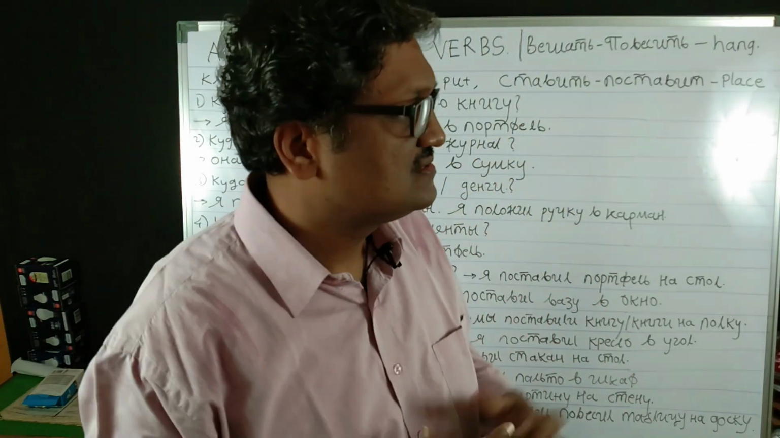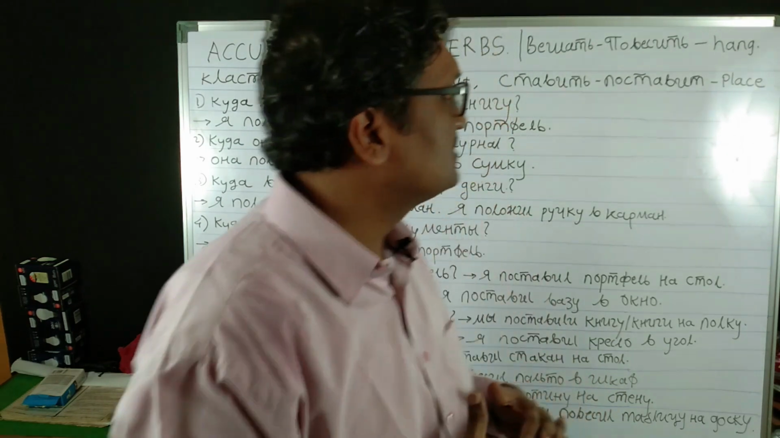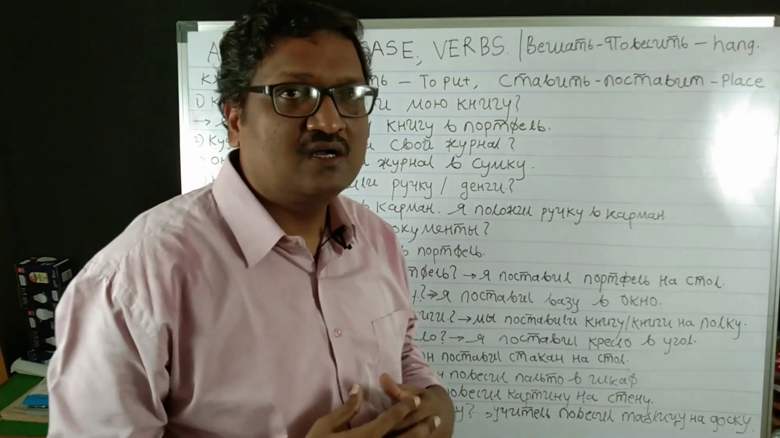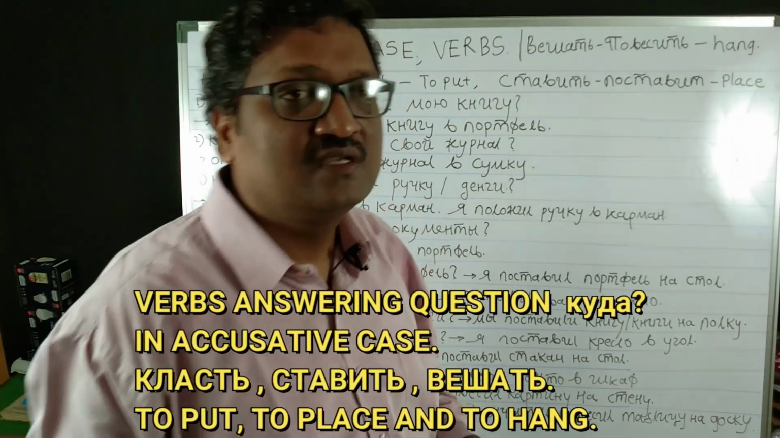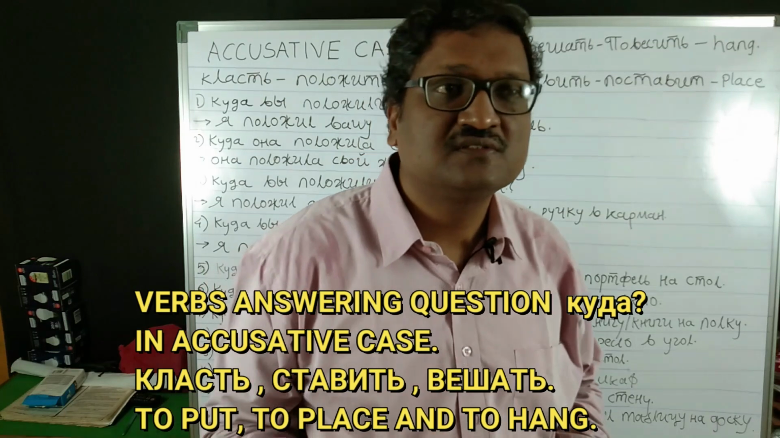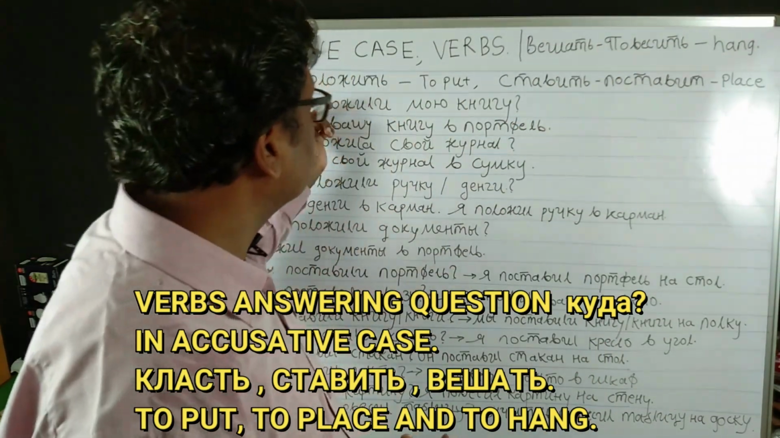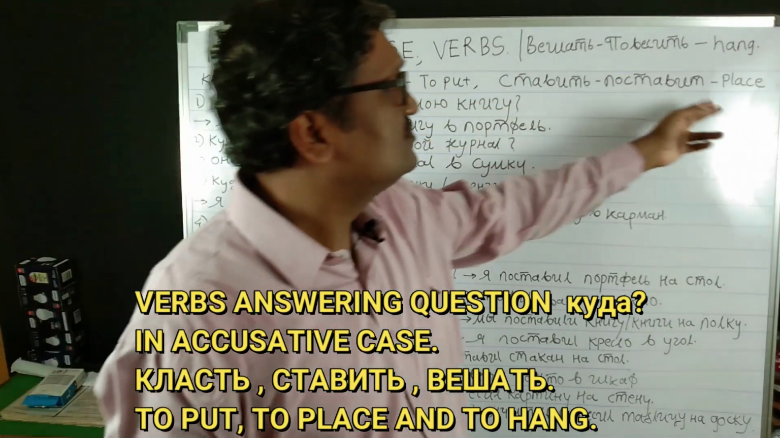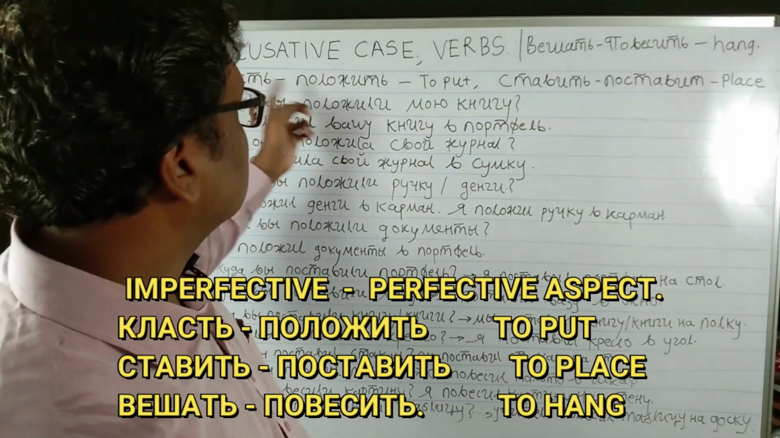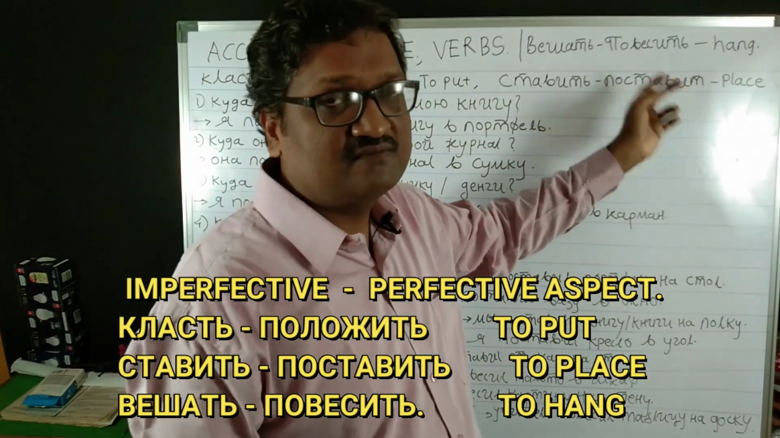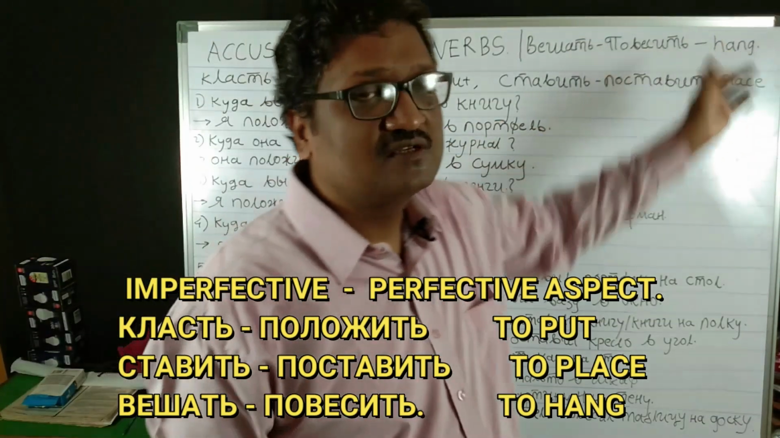This video is about some specific verbs which come in the accusative case, and they answer the question kuda. Three such verbs are there: klast, stavit and vishat. Klast is to put, stavit is to place and vishat is to hang, and their perfectives are palajit, pastavit and pavesit. So: to put, to place, to hang.